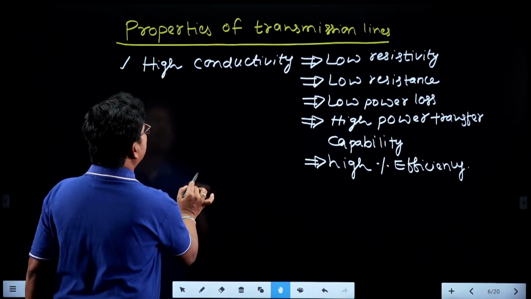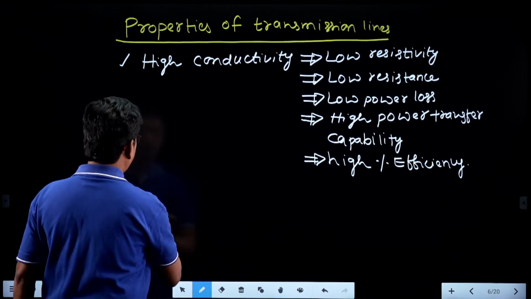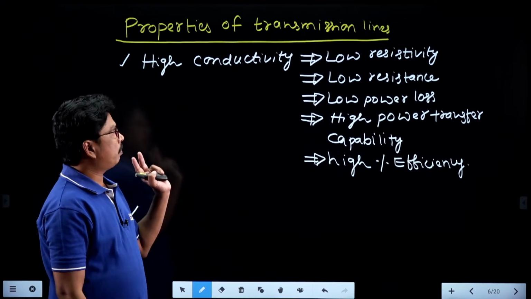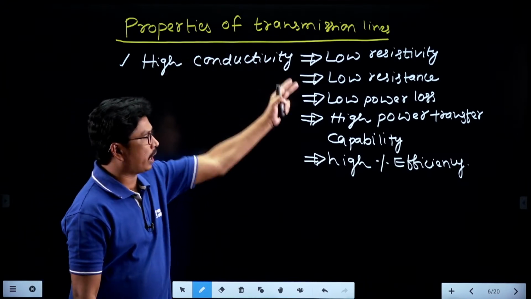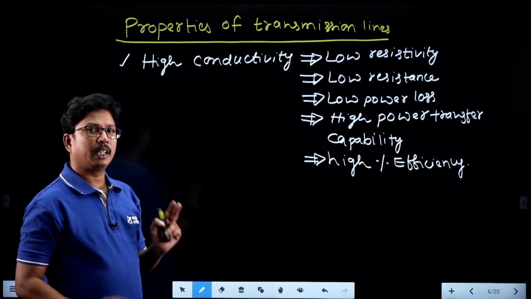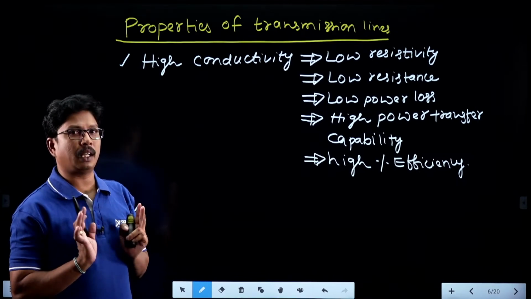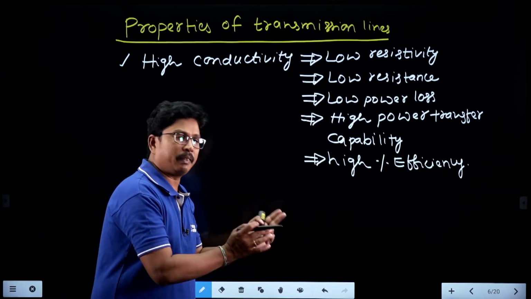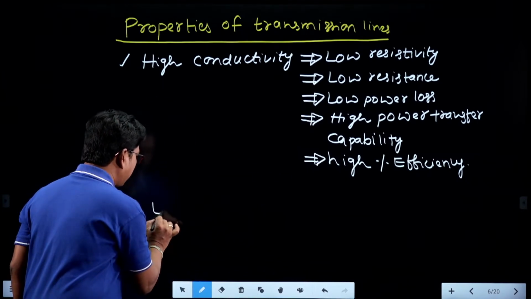Next one. What is the next property we can give? What is the next property we can give for the transmission line? Whatever it is, having low resistance, it should also have low voltage drop. The transmission line should have low voltage drop. It is having less power loss, and along with that it should have low voltage drop.